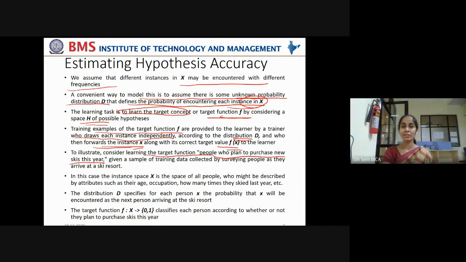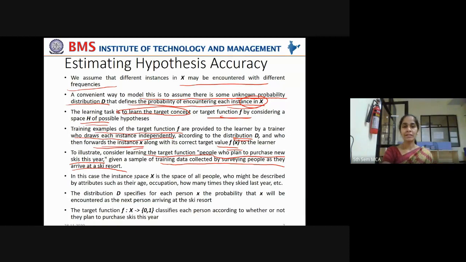So the target function is to learn about the people who are interested to buy skis this year, given a sample of training data collected by surveying people as they arrive at a skiing resort. Some people are on vacation and they're going to a skiing resort. Now the company wants to estimate how many of them would purchase the new skis.